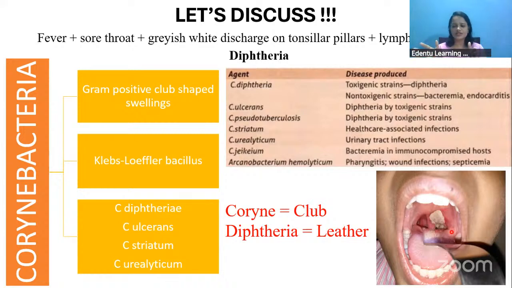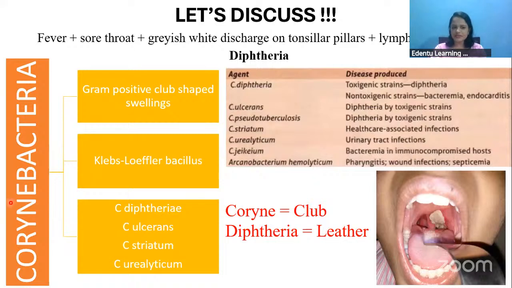So these are the characteristic features of diphtheria, which is caused by the bacteria Corynebacteria. This Corynebacteria has gram-positive club-shaped swellings, and it is also called the Klebs-Loeffler bacillus. Why Klebs-Loeffler bacillus? Because Klebs was the first one who discovered the bacteria, and Loeffler was the first one who cultured this bacteria. So this is also called the Klebs-Loeffler bacillus or the KLB.